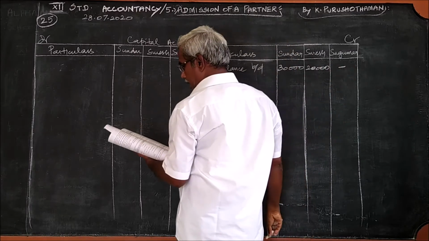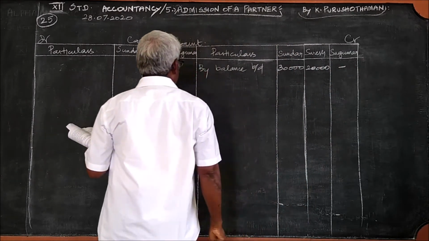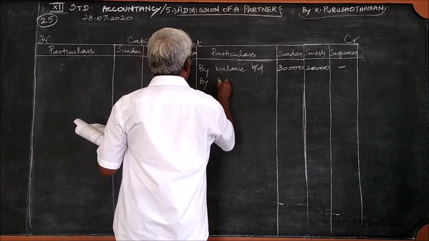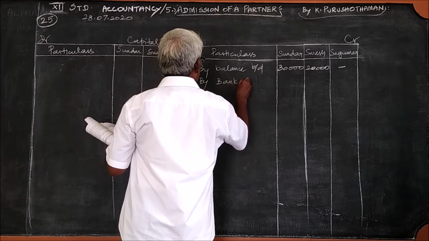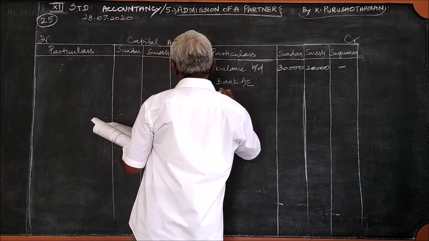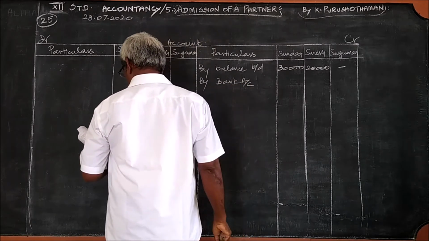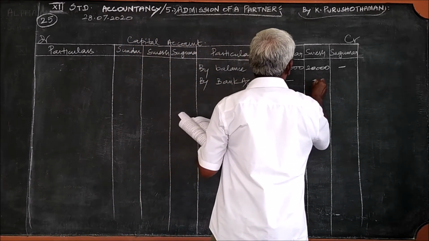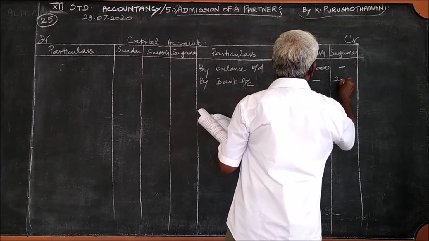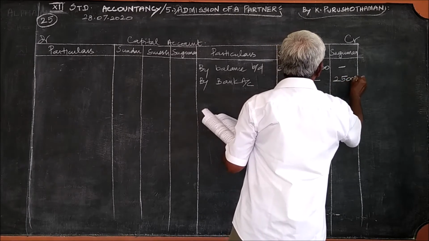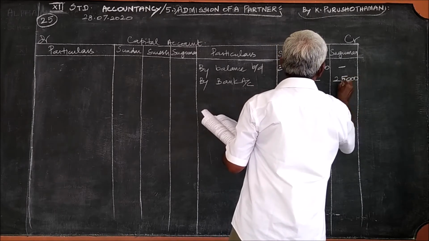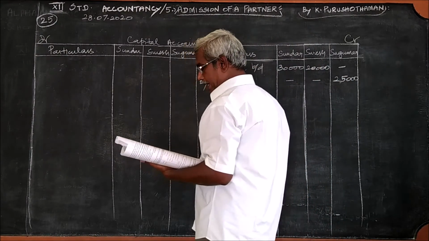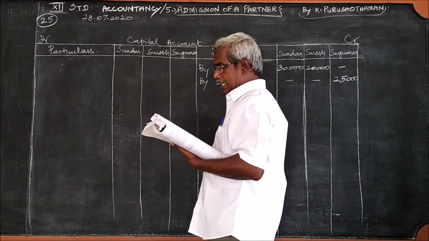And the amount to be brought in by the new partner by bank account, that Sukumar has to bring in 30,000 as capital, but you write 25,000 only, because out of that 30,000, 5,000 can be treated as goodwill.